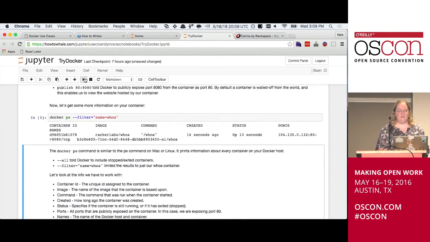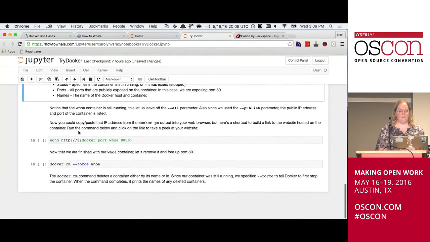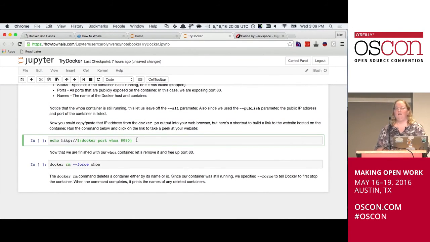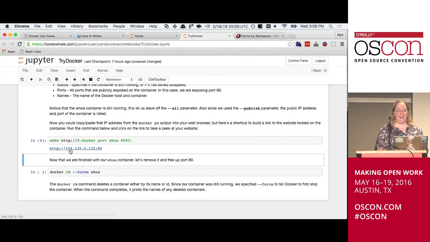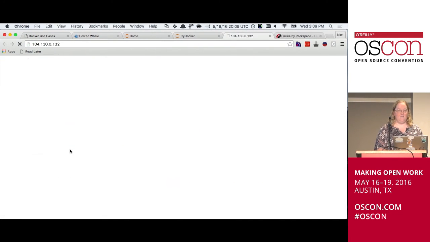Well, that's cool. But actually, you said this is a website. I want to see the website. So here I'm going to use the docker port command and ask it, hey, where is this Whoa container running? I'd like to take a look at it. So I'm going to run that, and it gives me this live public web address. I told you, it's an amazing website. You should all try it.